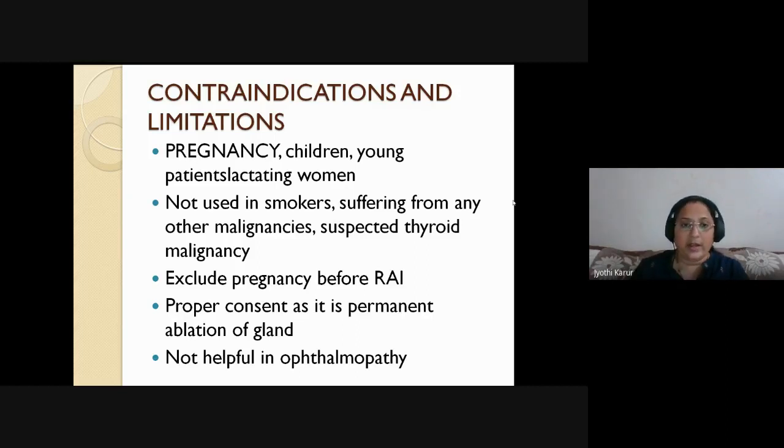So you should be very careful. So in such cases, you go ahead with the surgery directly after bringing the patient to euthyroid state. Okay. Whenever there is suspicion of malignancy, don't do radioactive iodine ablation when there is large focus of malignancy. Okay. Now small focus can be even treated with RAI. Okay, exclude pregnancy, proper consent.